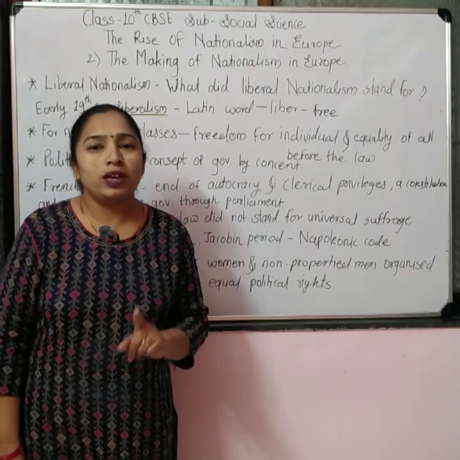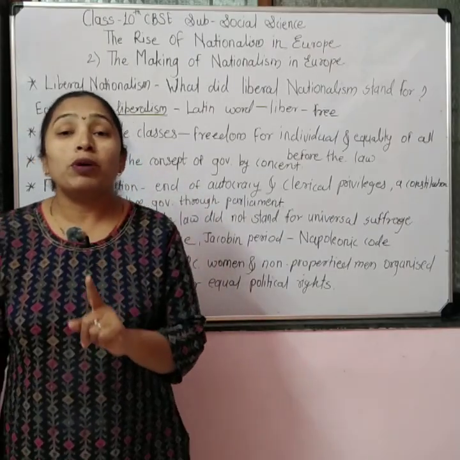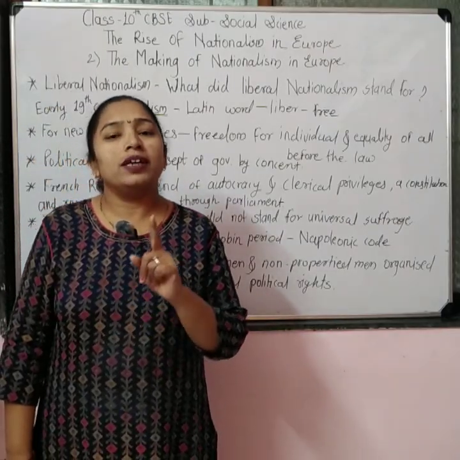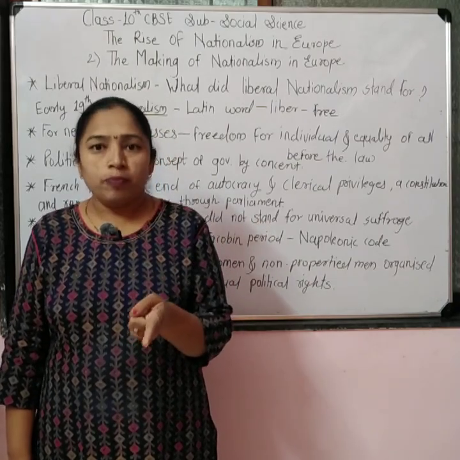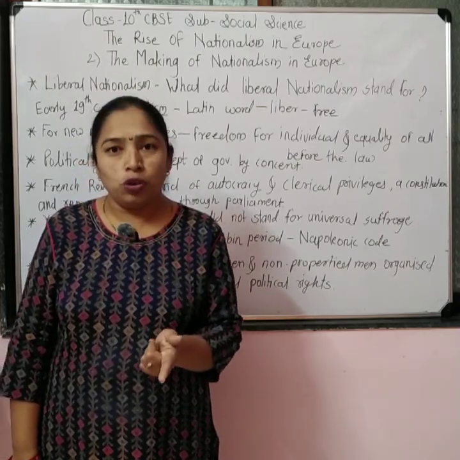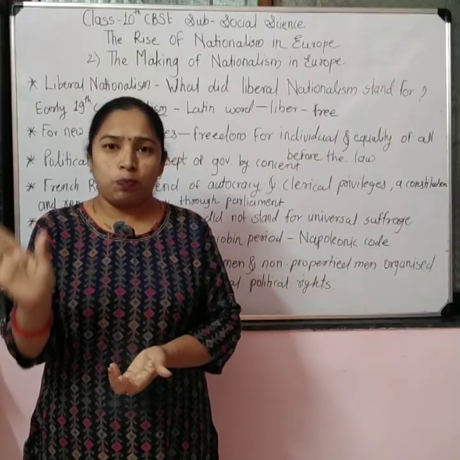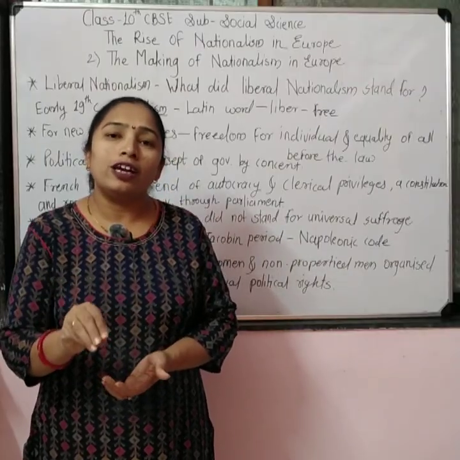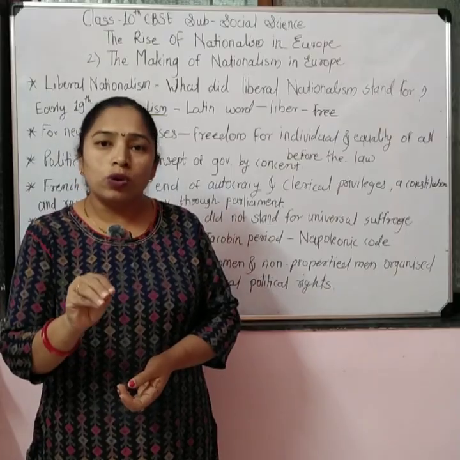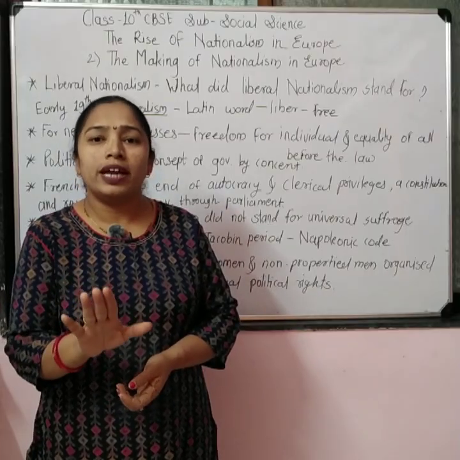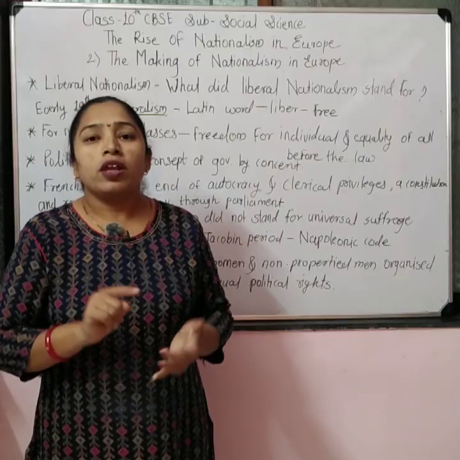The right to vote was only granted to the propertied men who could pay the tax of 3 days of wages to the government. And those who were the higher taxpayers were given the right to contest the elections. It means the right to suffrage was limited to the propertied men.